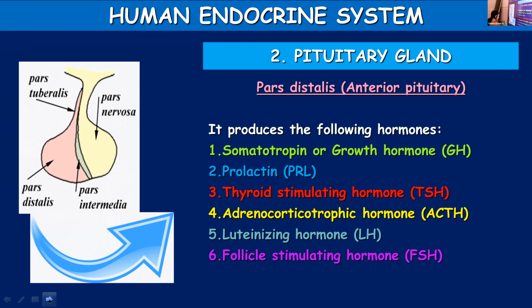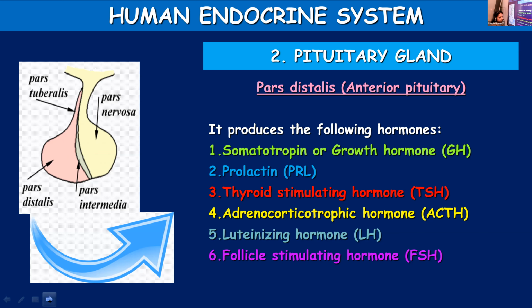See all the six we mentioned. Okay, once again, growth hormone, prolactin, thyroid stimulating hormone, adrenocorticotrophic hormone, luteinizing hormone, and the last one, follicle stimulating hormone. So you need to know the names of all these hormones as well as its abbreviated form.